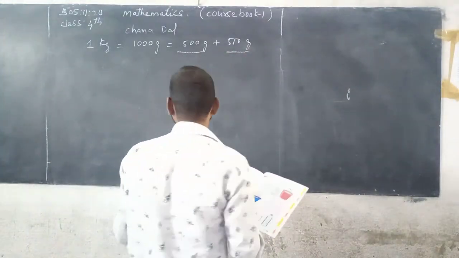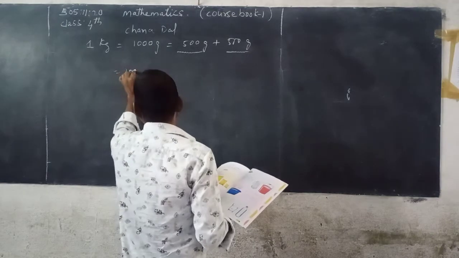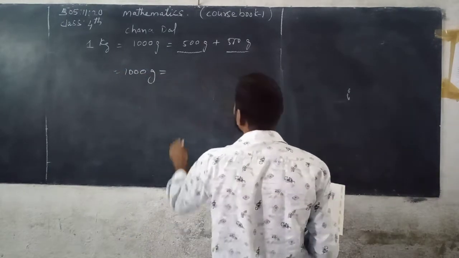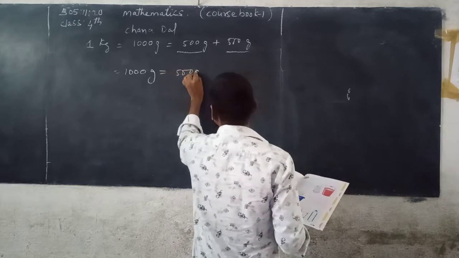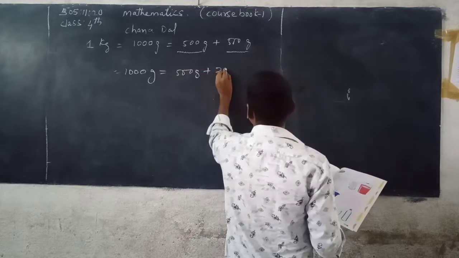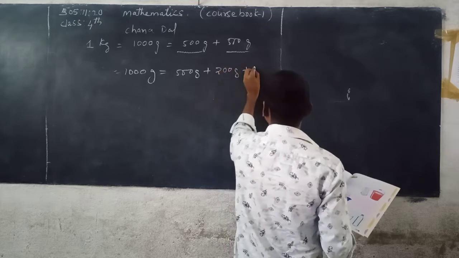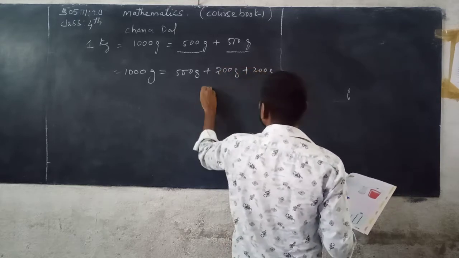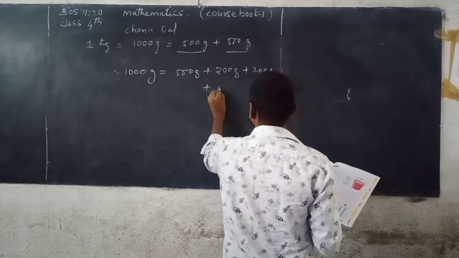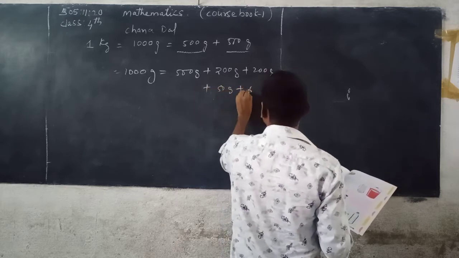See here, 1 kg is equal to 1000 grams. 1000 grams can be written as 500 grams plus 200 grams plus 200 grams plus 50 grams plus 50 grams.